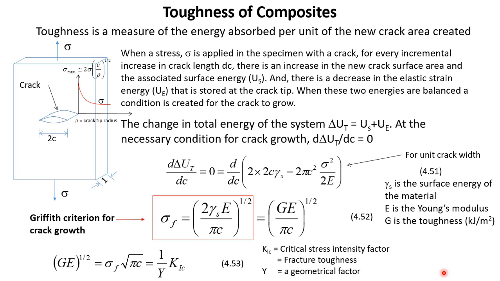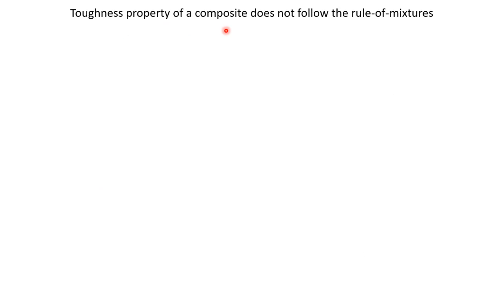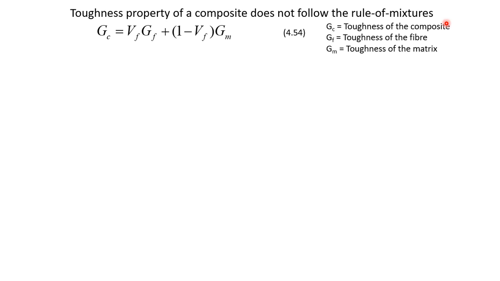So what is the difference between other materials and composite materials? Let us talk about that. Now, the toughness property of a composite does not follow the rule of mixtures. We have seen that strength and also modulus can, in some conditions, be found using the rule of mixtures. But this relation is not valid for toughness. For example, if I say the toughness of the composite is equal to the volume fraction of the fiber multiplied by the toughness of the fiber plus the volume fraction of the matrix multiplied by the toughness of the matrix,